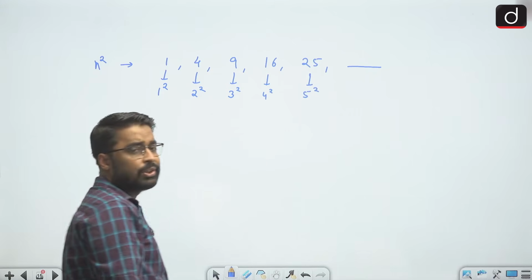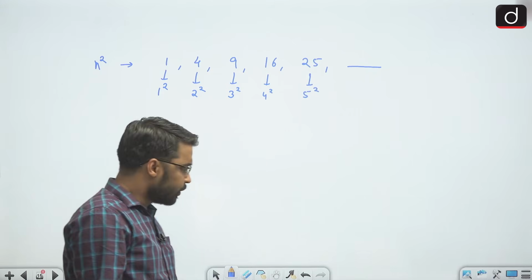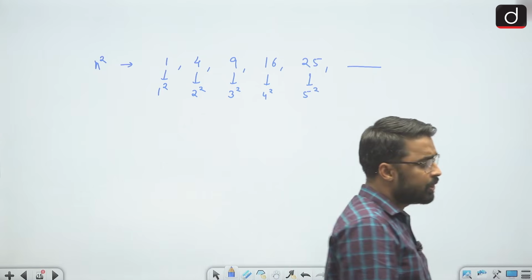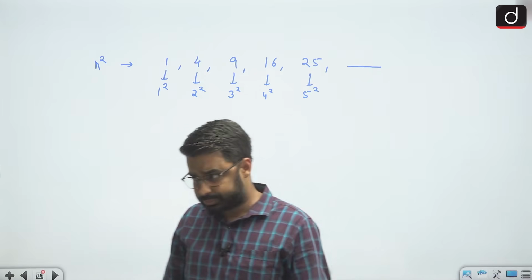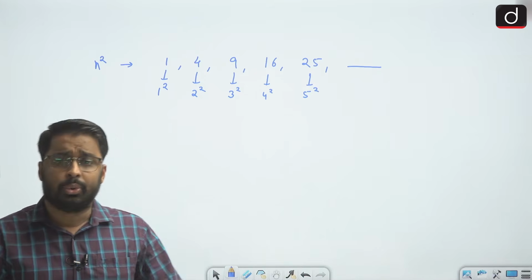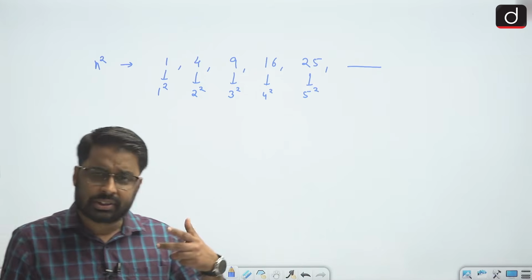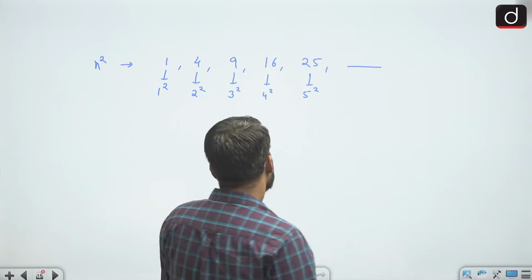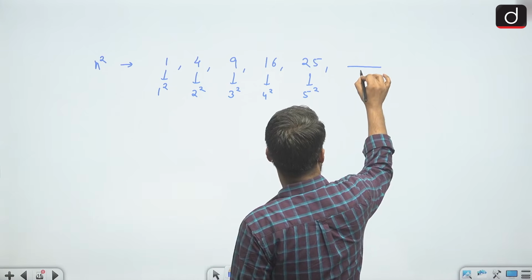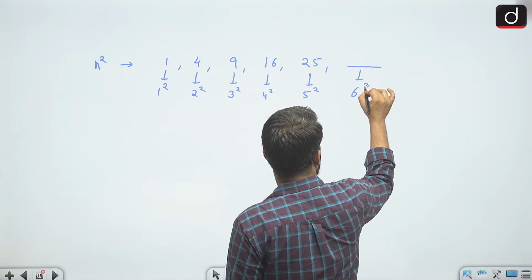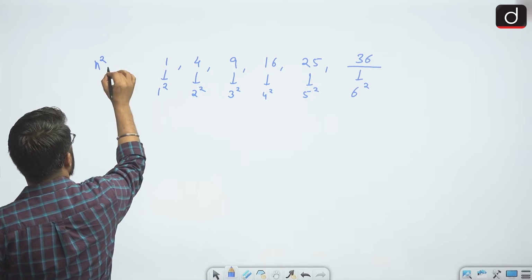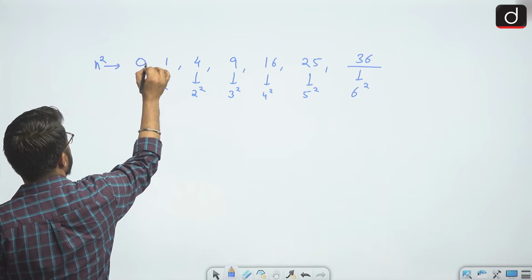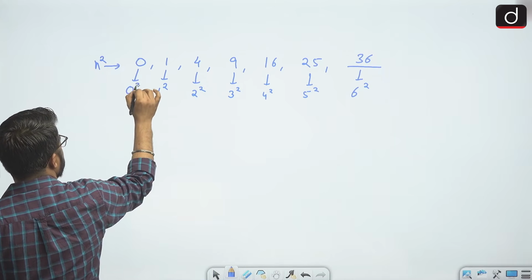See, we are taking perfect squares of consecutive numbers, but it will be up to my examiner whether he gives me perfect squares of consecutive numbers, or perfect squares of only even numbers, only odd numbers, or only prime numbers. That my examiner is going to decide. But since we have taken perfect squares of consecutive numbers, after 5 the next consecutive number will be 6. So 6 square, next term will be 36. Now can my first term here be 0? Yes, because we can write 0 as 0 square.